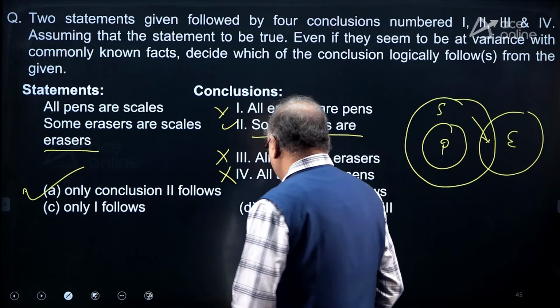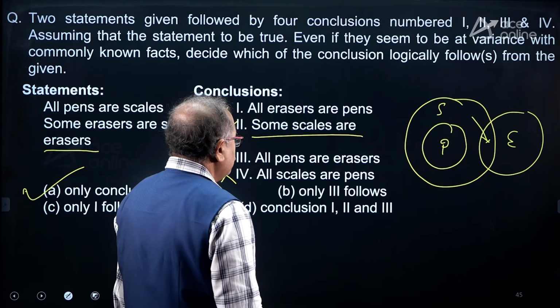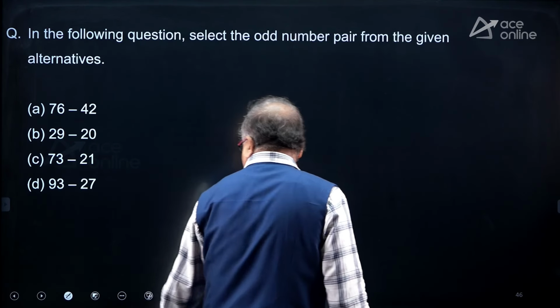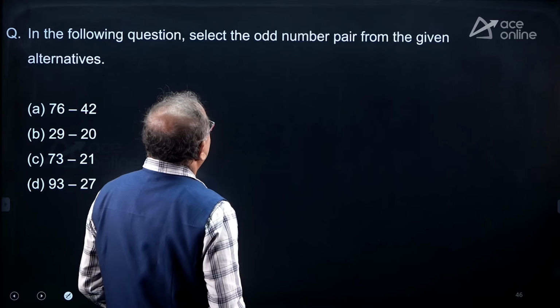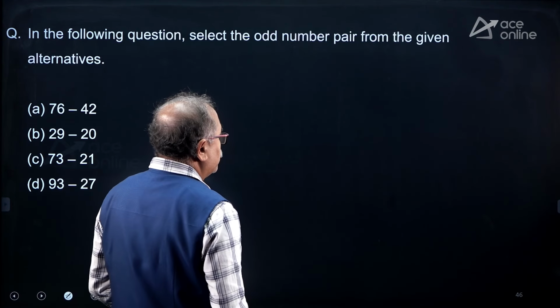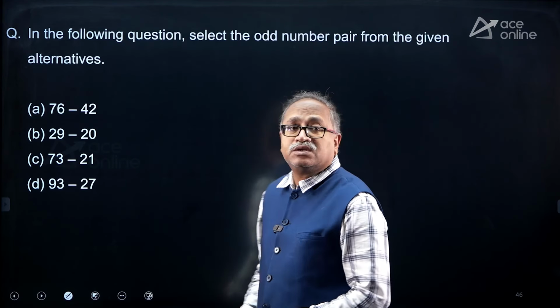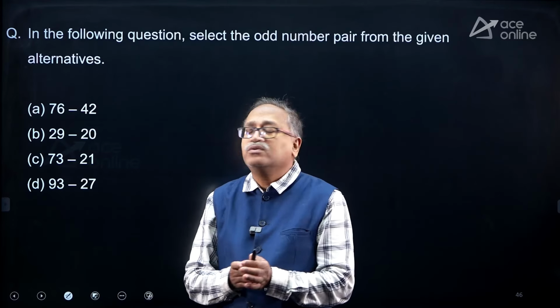Let's move on to the next one, and we are here. What is it? In the following question, select the odd one pair. Okay, I need to find out the odd one pair. The moment I looked at this 76 and 42, the 42 we know 7 into 6 is 42.